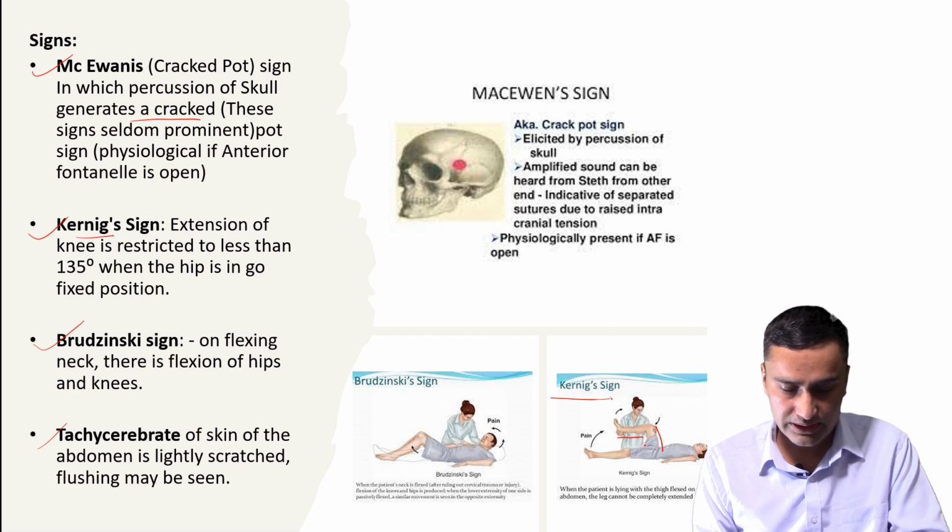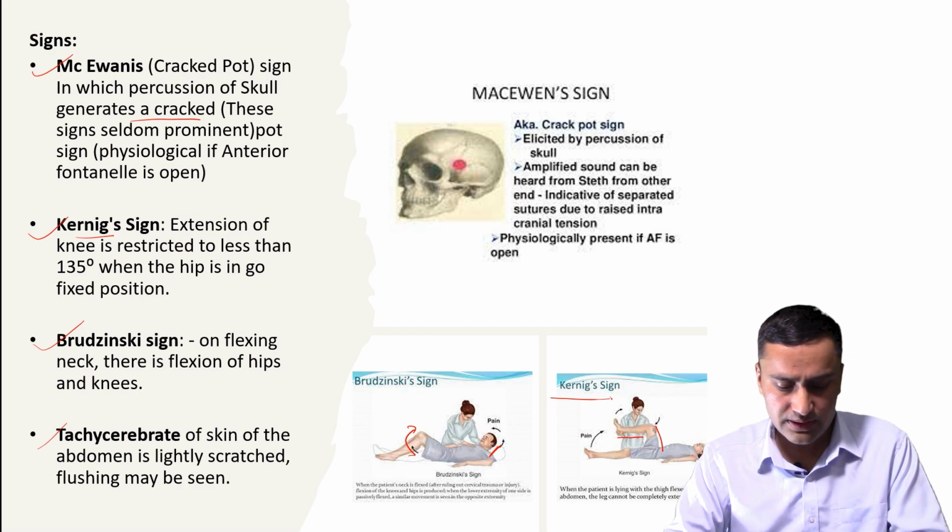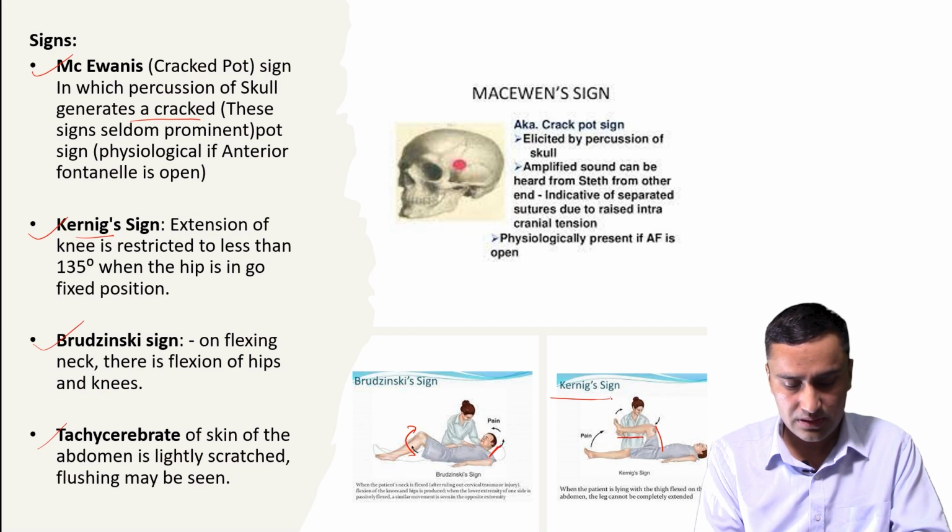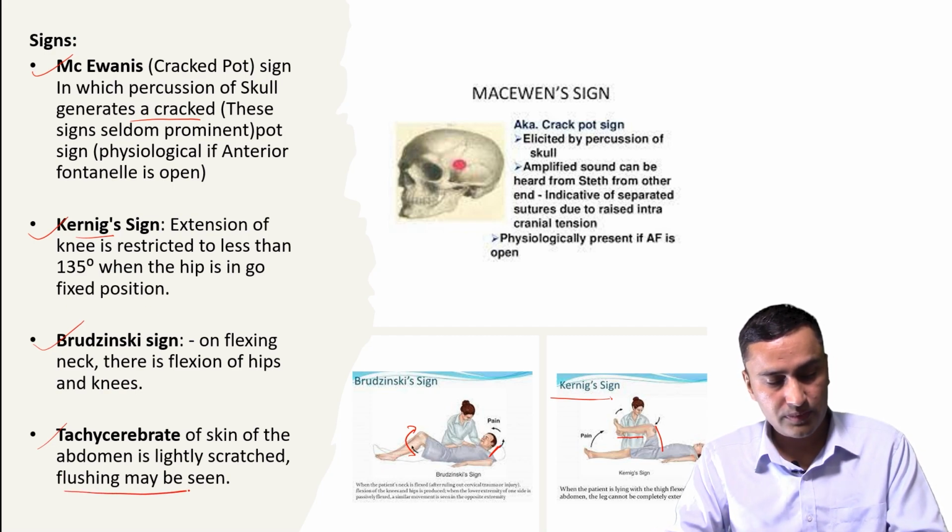This is called Kernig sign. Then Brudzinski sign: on flexion of the neck, there is flexion of the hip; pain is elicited on flexion of the neck, and there is flexion of the hip. This is called Brudzinski sign. And tache cérébrale: the skin of the abdomen is lightly scratched, and flushing may be seen. This is called tache cérébrale.